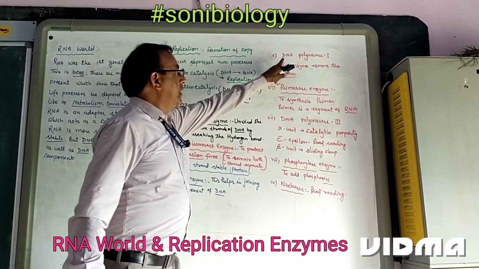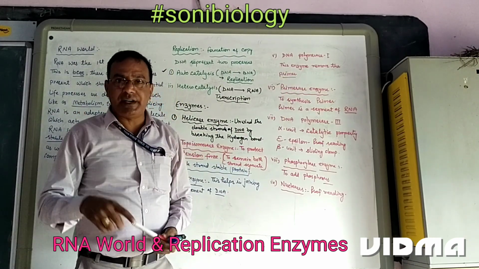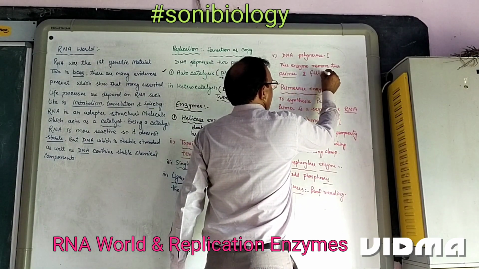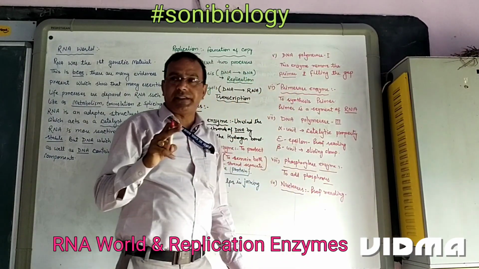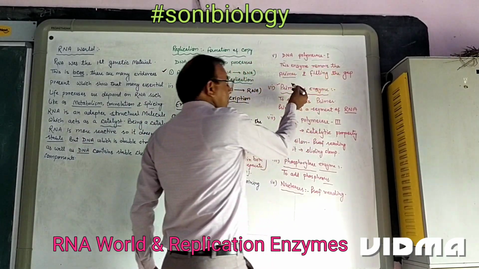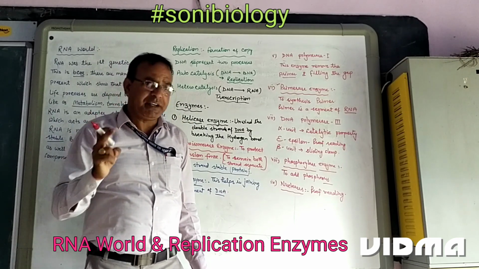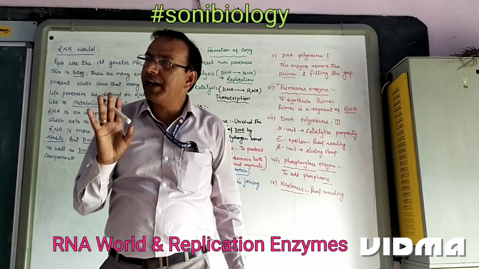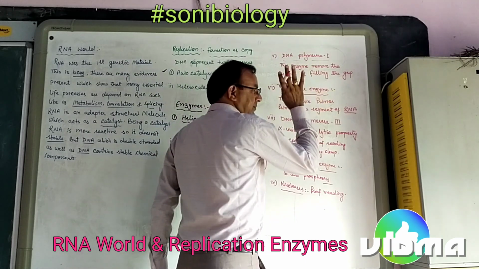Next one is DNA polymerase 1. We can say that this enzyme removes the primer first, and fills the gap, because as we remove the primer, there is a gap present. That gap is filled by DNA polymerase 1. Primer is an RNA segment, but it depends on DNA. So we can say that primer is a DNA dependent RNA molecule. Primer is synthesized by the primase enzyme.